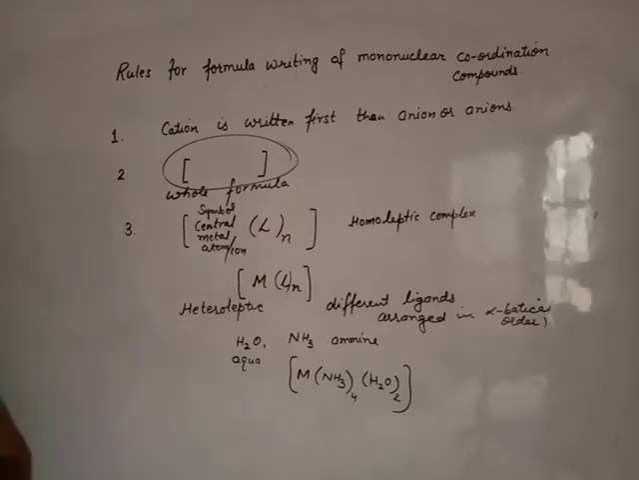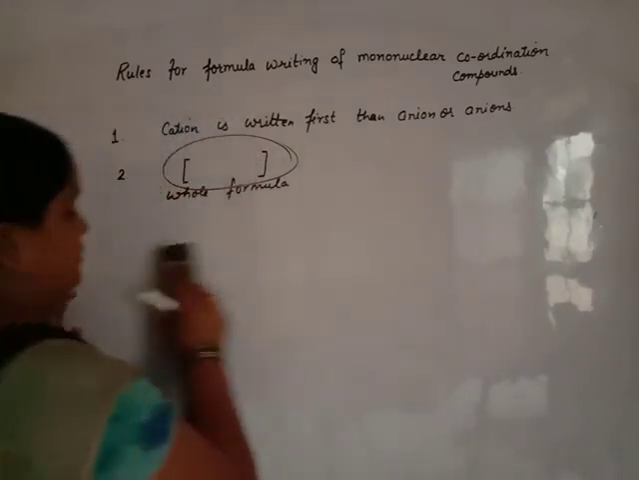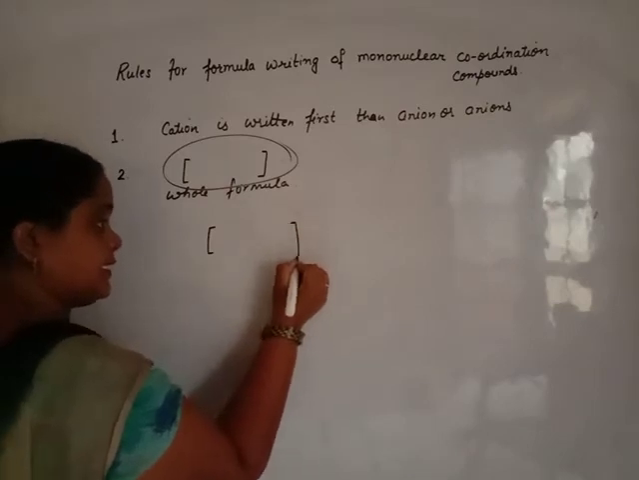Then our next rule, to represent the formula. If the formula is of only the complex ion, the coordination sphere must be written without writing the counter ion. Only charge will be represented on the square bracket. Suppose we have complex only. There is no counter ion. The complex must be written inside the square bracket.